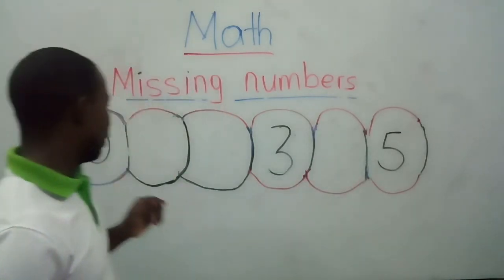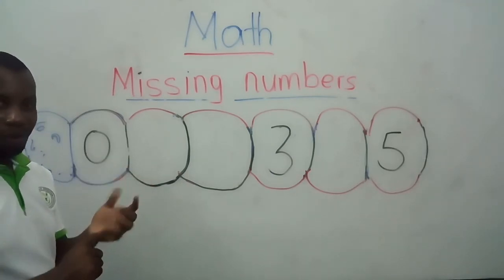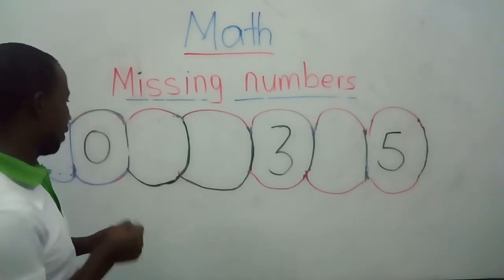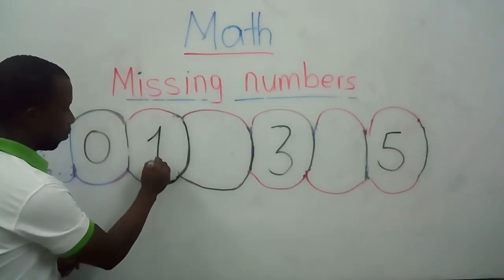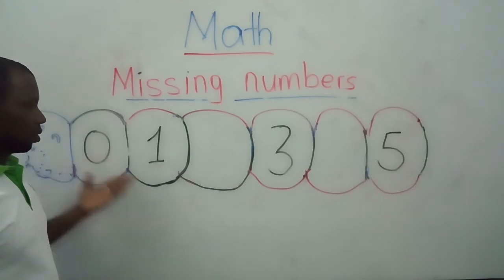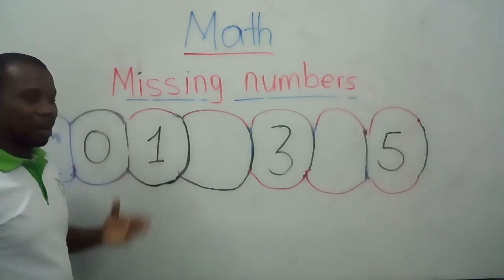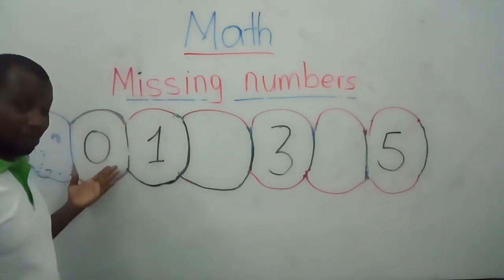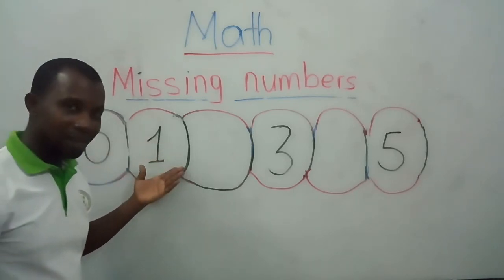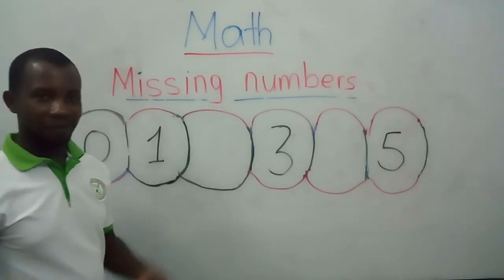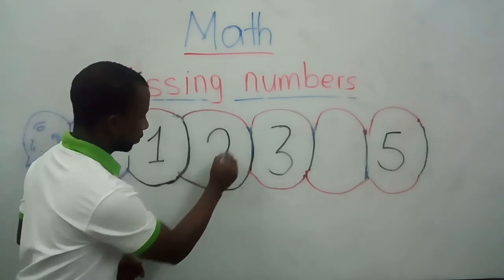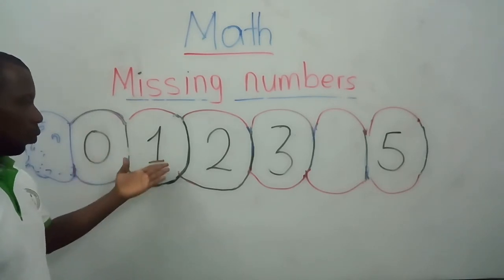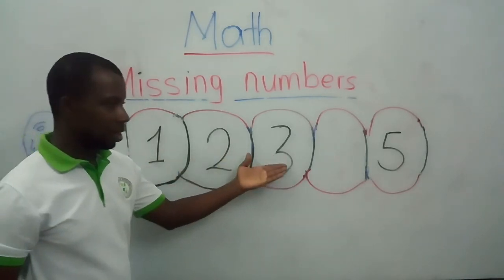Very good. So, if we start with 0, what number do we have after 0? Very good. We have number 1. Good. 0. We have number 1. Now, after number 1, what number do we have? Okay, let's count. 0. 1. What is the next number? Very good. Number 2. So, let's count. We have 0, 1, 2, 3.